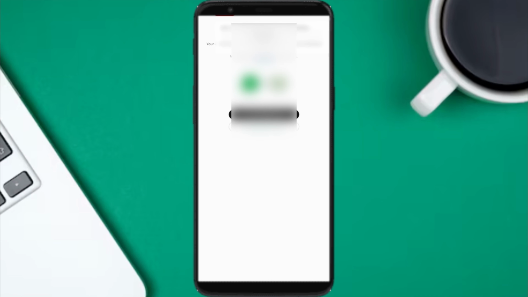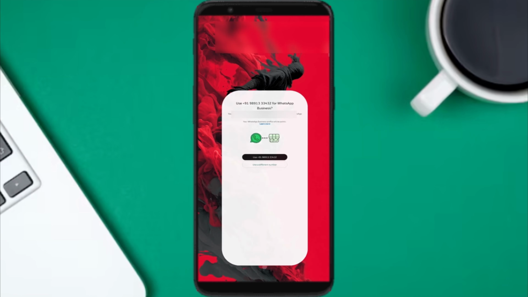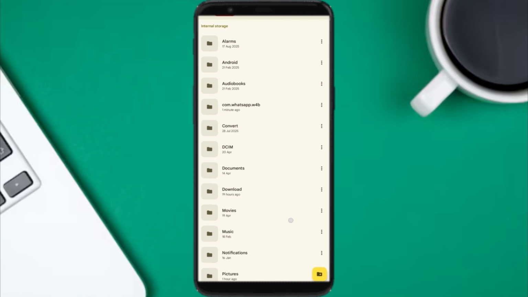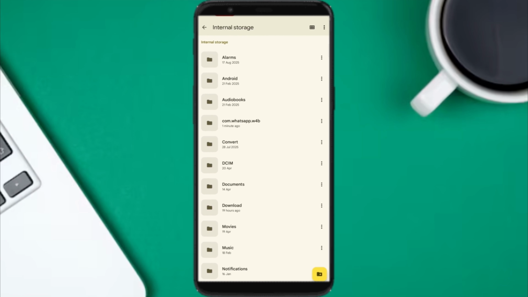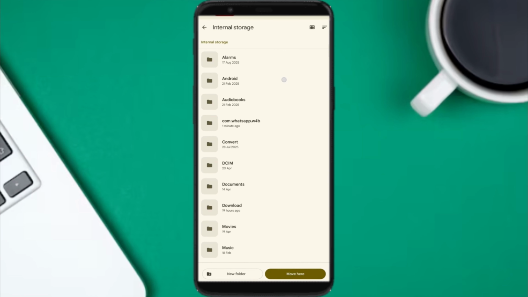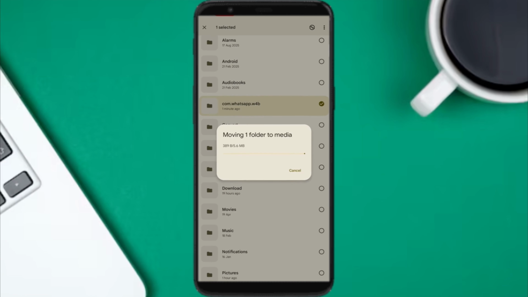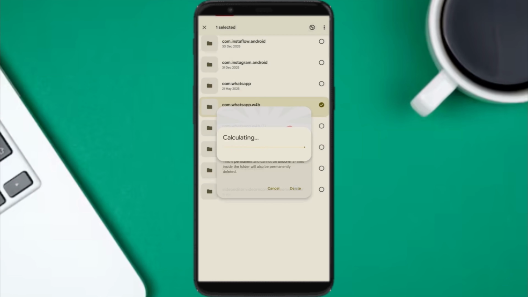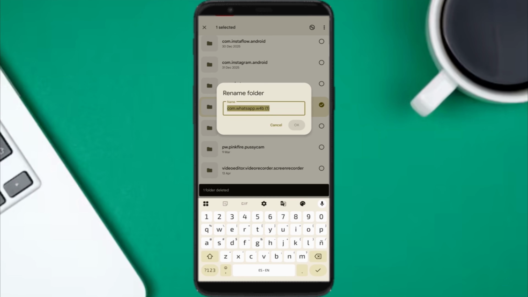And before going any further, we need to paste our copied data back to our folder. Now go back to your file manager, copy that folder again. Now go to Android, then Media and paste it back there. Now let's check our copied backup data and here is the catch. Sometimes the folder doesn't overwrite. If it has the same name, it adds a number at the end and we don't want that. Delete the new folder and rename our backup folder.